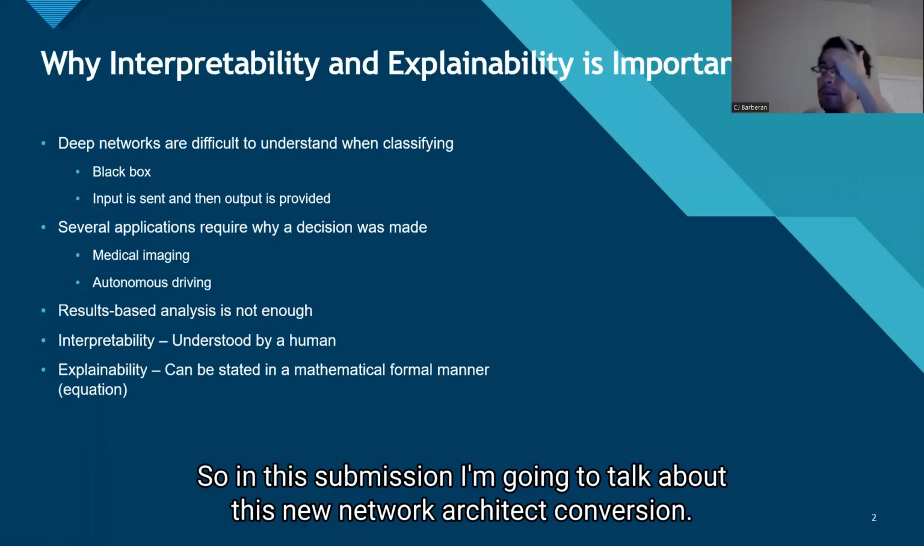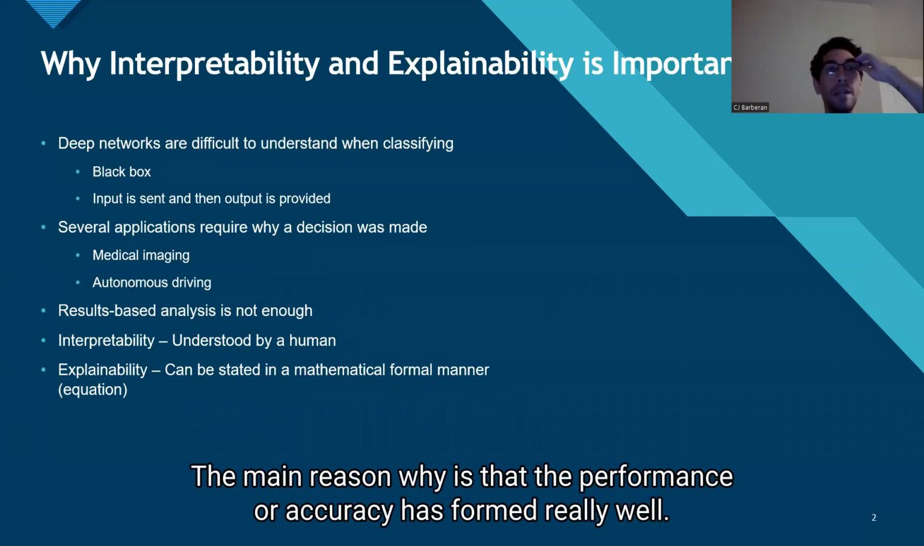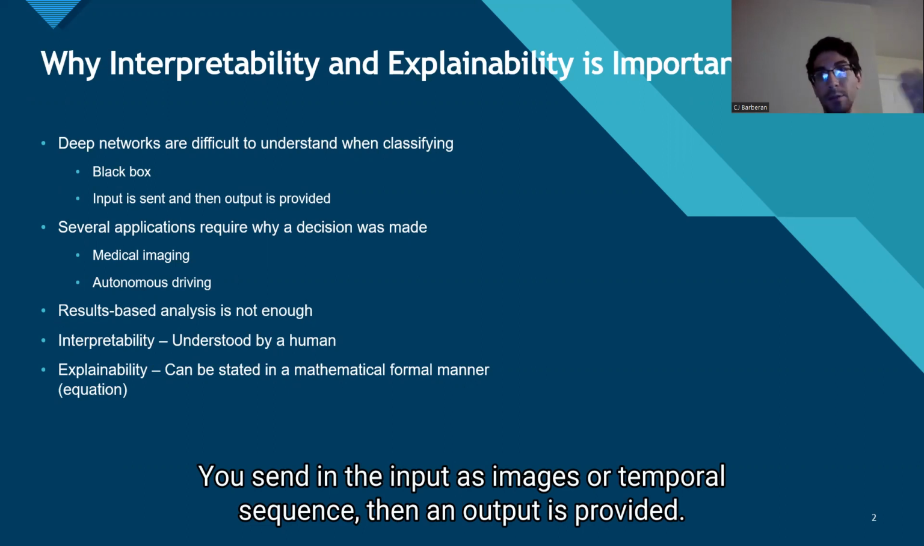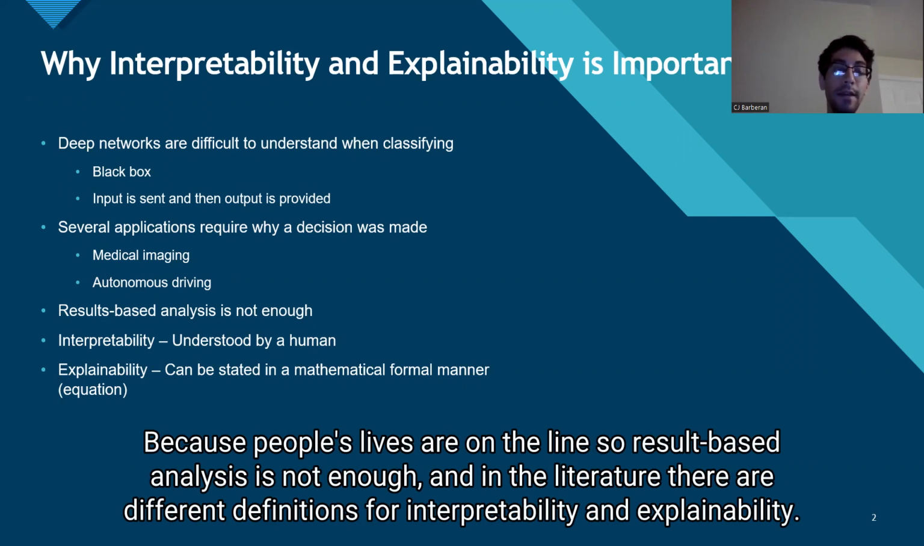So in this submission, I'm going to talk about this new network architecture conversion. But before going to talk about that, deep learning has gained a lot of momentum. The main reason why is that the performance or accuracy has performed really well. But the main issue is that it is considered a black box. You send in the input as images or a temporal sequence, then an output is provided. But in some scenarios like medical imaging or autonomous driving, you want to care why that decision was made because people's lives are on the line. So result-based analysis is not enough.